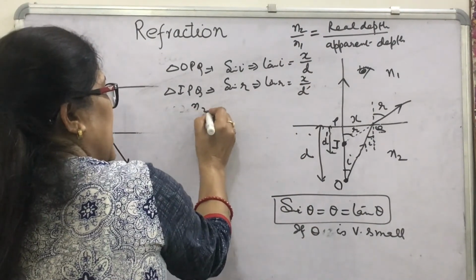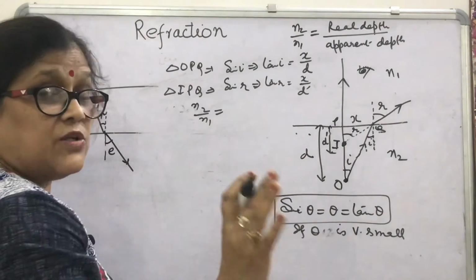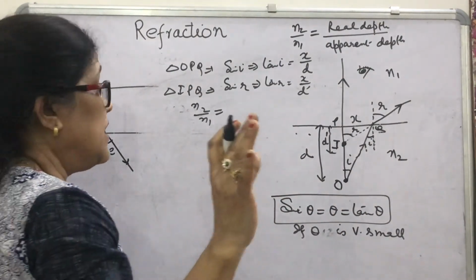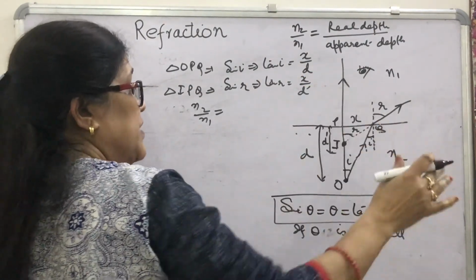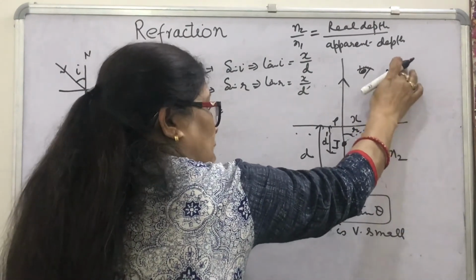Then what will you get? If you write Snell's law, sin i upon sin r is N2 upon N1, the refractive index of the medium from where the ray is going to the refractive index of the medium in which the ray is coming.